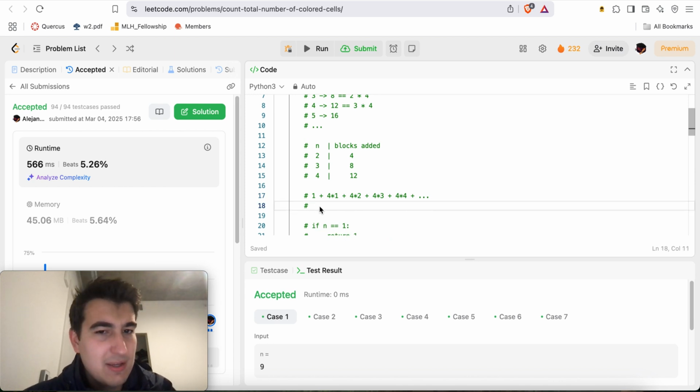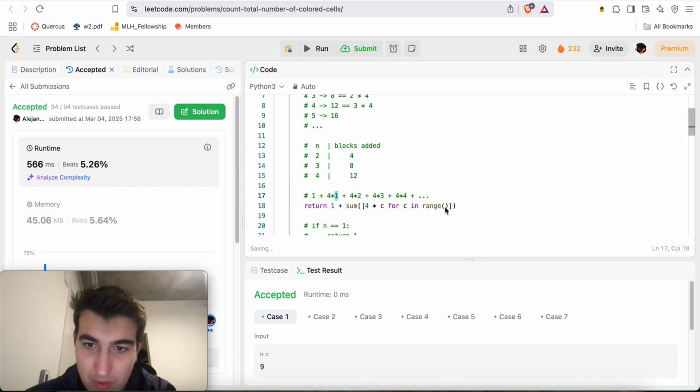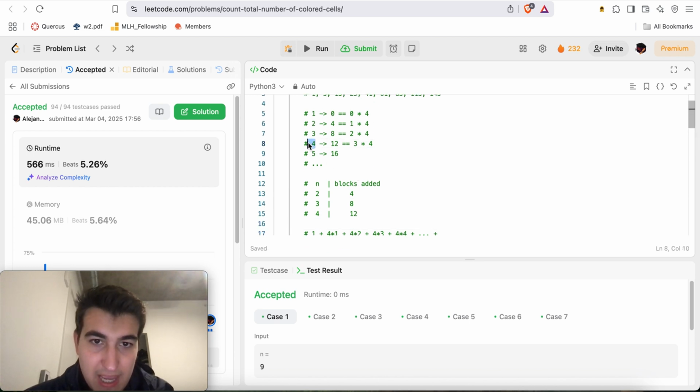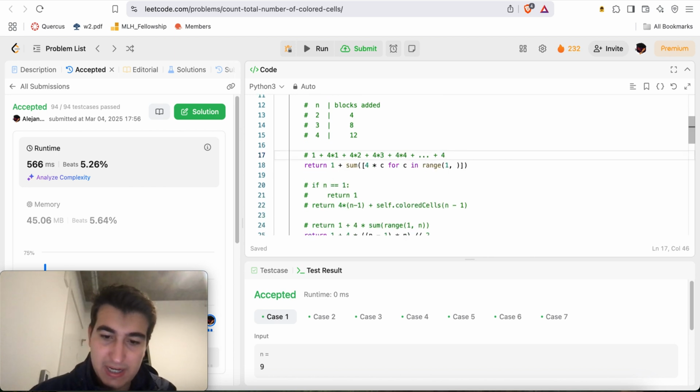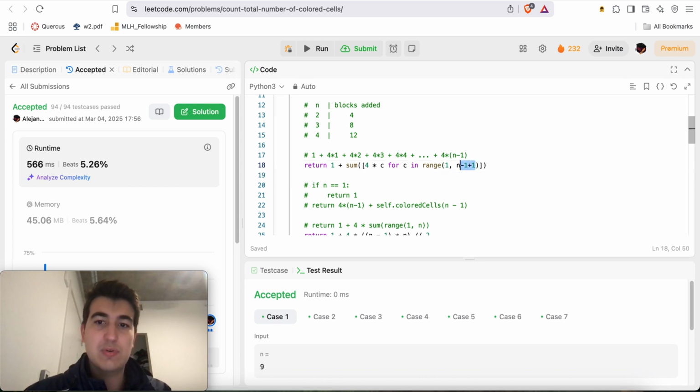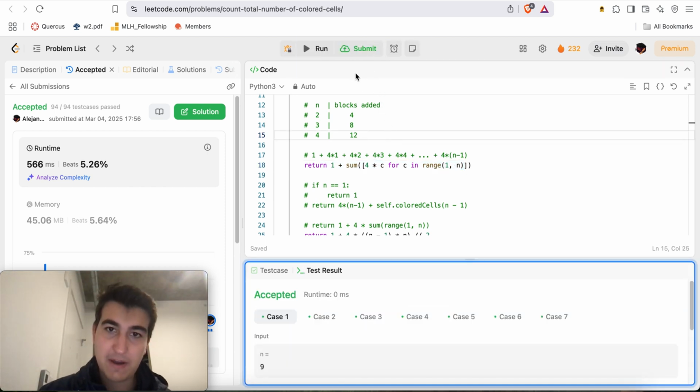And so here I said, okay, how about it's just 1 plus sum. We want 4 times a number. So here I'm going to say C, right? Here we'll even make it a return. 4 times C, for C in range. Well, we're going to start with the number 1, and we're going to go all the way up to, remember, for a specific n, it's up to 3. So it'll be n minus 1 times 4. So it'll be up to 4 times n minus 1, right? So here we want to go up to n minus 1 inclusive, so we add 1. So we go up to n, not including n, i.e. all the way up to n minus 1, right? And so if we return this and run this, we'll see that it works as well just fine.